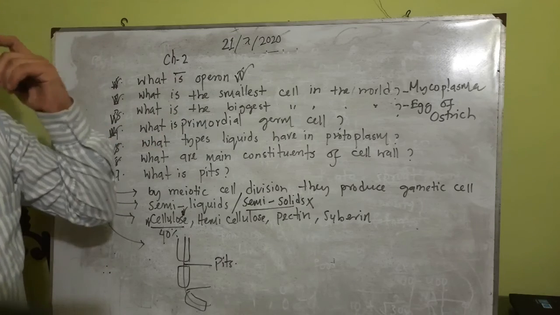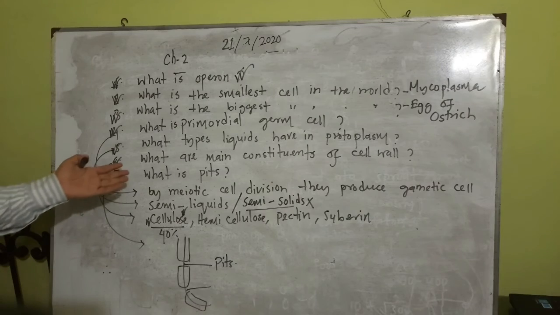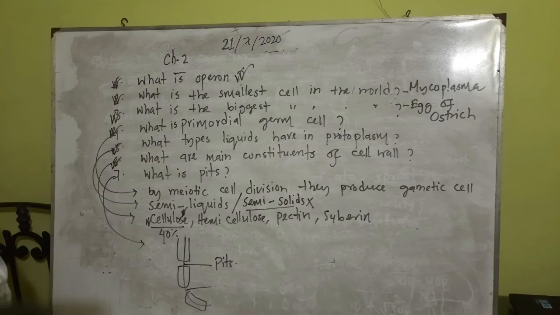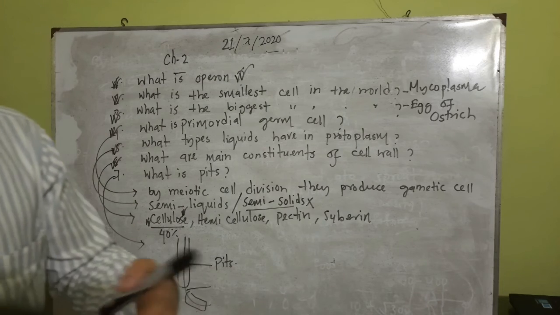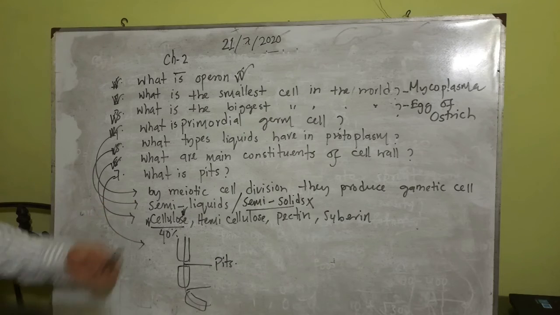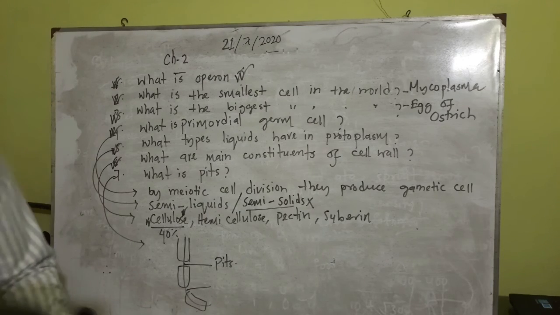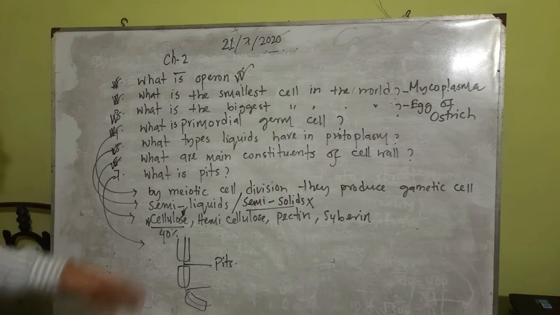What type of liquid is in the protoplasm? Semi-liquid. The main constituents of the cell wall: cellulose, hemicellulose, pectin, suberin, but cellulose is about 40%. And what is pits? The holes in the cell wall of any kind of plant. So this is the answer of today's lesson.